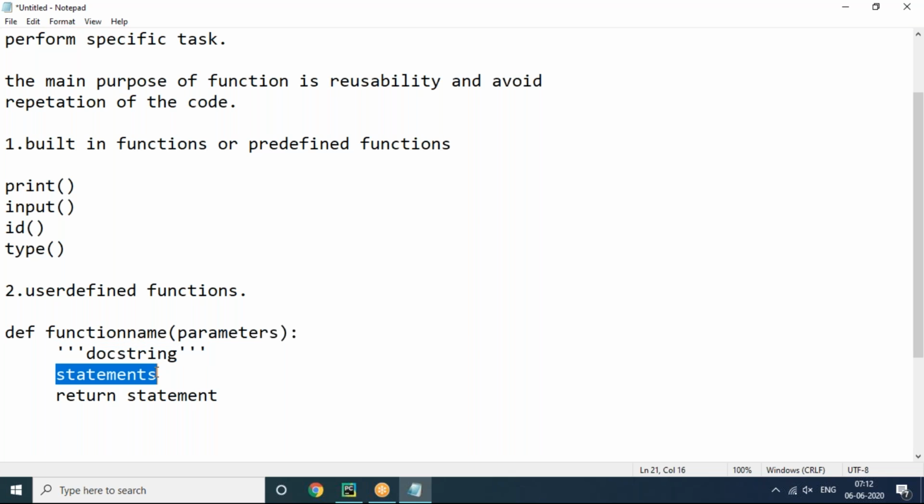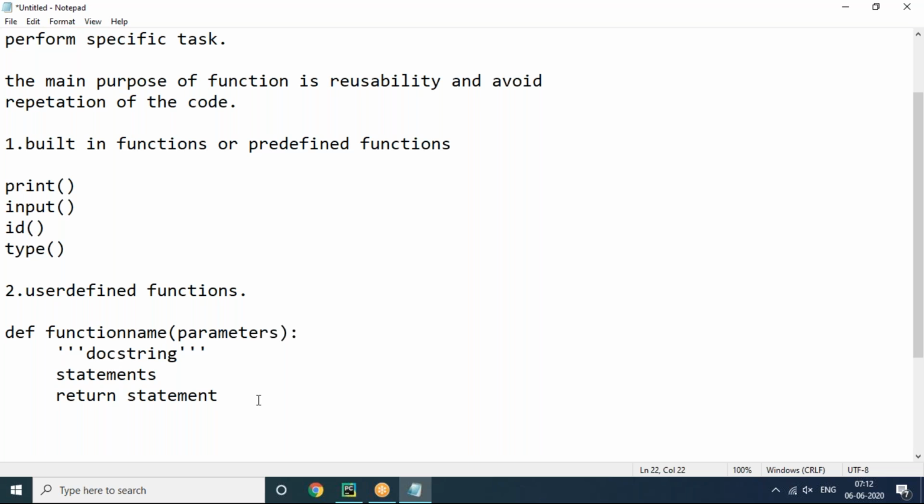And statements are compulsory because they make the function body. What task you want to perform using this function, you have to represent in the form of valid statements. Any valid statements will make the function body. And the return statement is optional here. Return is a keyword. If you want to return something to the calling place, then we can use the return statement. Otherwise, it's not required. I'll tell you clearly the difference between without return statement and with return statement in the practical part. So this is the syntax to create a function.